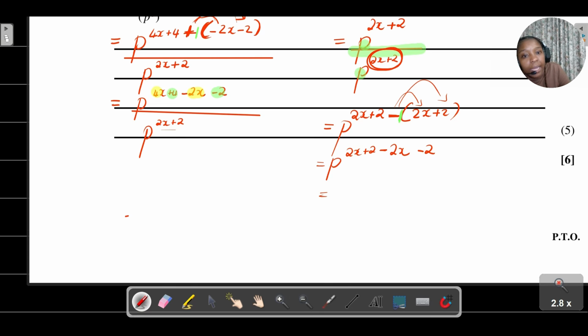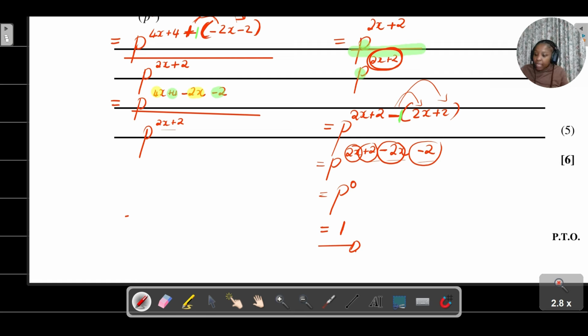All right, and then from here we can just simplify positive 2x minus 2x. Remember, I'm just collecting like terms. That is going to give me 0. Then positive 2 minus 2 is going to give me 0. But remember, I can't just say p and then leave it like that. It's p to the power of 0, because when I minus everything together, I got 0. All right, then from there, anything to the power of 0 is equal to 1. Okay, and that is basically our final answer.